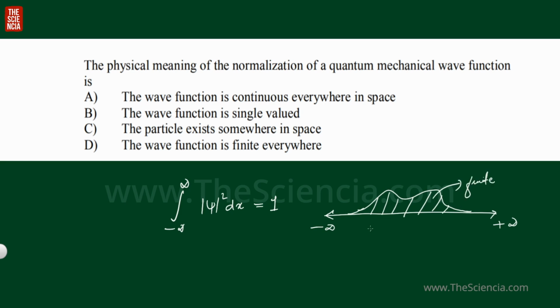So some functions like discontinuous functions are not possible, and if some function is going to infinity, then also it is not possible. So only for those functions, if you are integrating from minus infinity to plus infinity, we should get 1. Such functions only we can use in quantum mechanics to represent the particles. So option D is the correct answer: the wave function is finite everywhere.